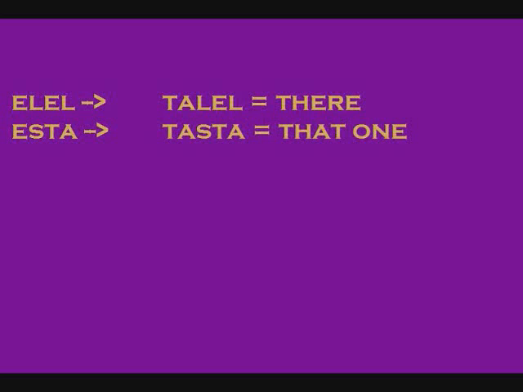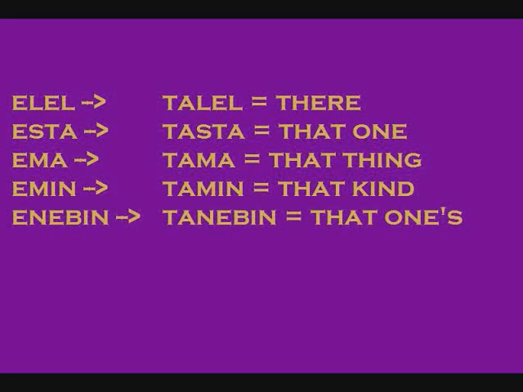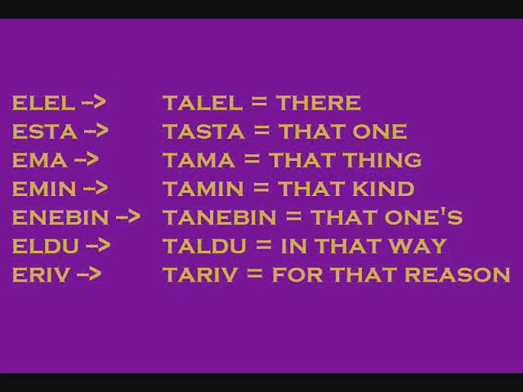For example, Elel, where, becomes talel, there. Or esta, who, becomes tasta, that person. Emma becomes tama, that thing. Emin becomes tamin, that kind. Enebin becomes tanebin, that person's. Eldu becomes taldu, in that way. And erif becomes tarif, for that reason. These ta words follow all the same rules as the e words, but you don't bring them to the front of the sentence, and they don't make the sentence a question.